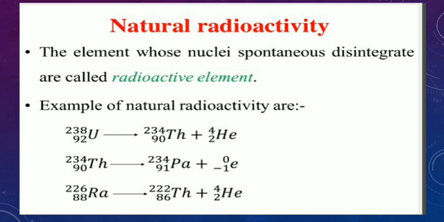Now come to the example of natural radioactivity. See this: uranium gives thorium and alpha particles, and again thorium gives polonium plus one neutron, and again radium gives thorium plus alpha particles. So this is the example for natural radioactivity.